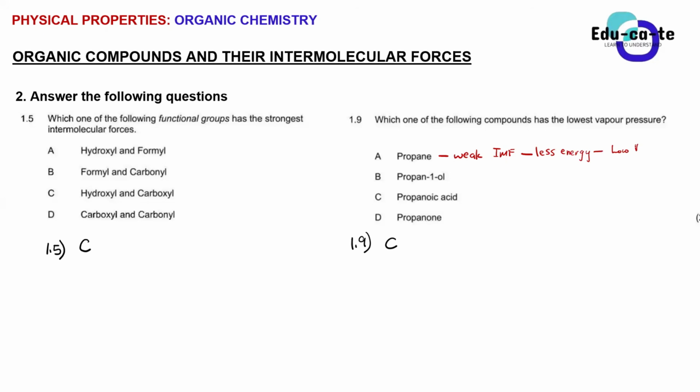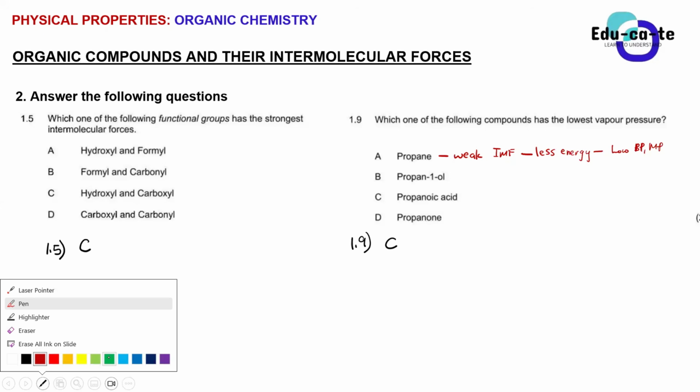Didn't you say that, guys? Didn't you say that you're going to have lower boiling point and melting point? Didn't we? Sir. And then what about the vapor pressure, Yona? We did, sir. What about the vapor pressure? It's going to be high, guys.